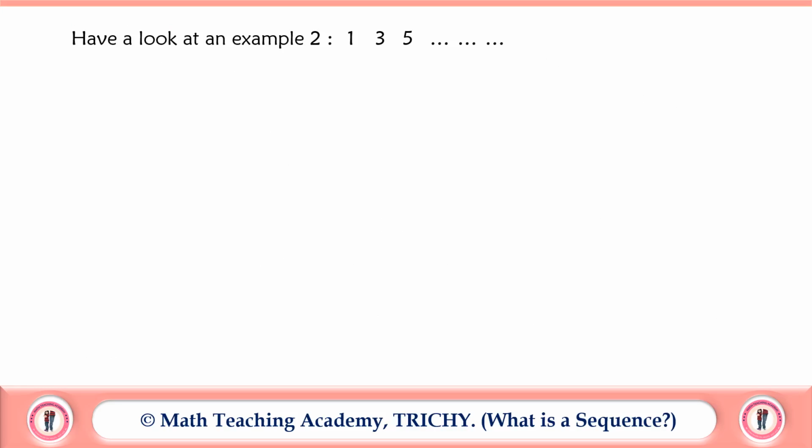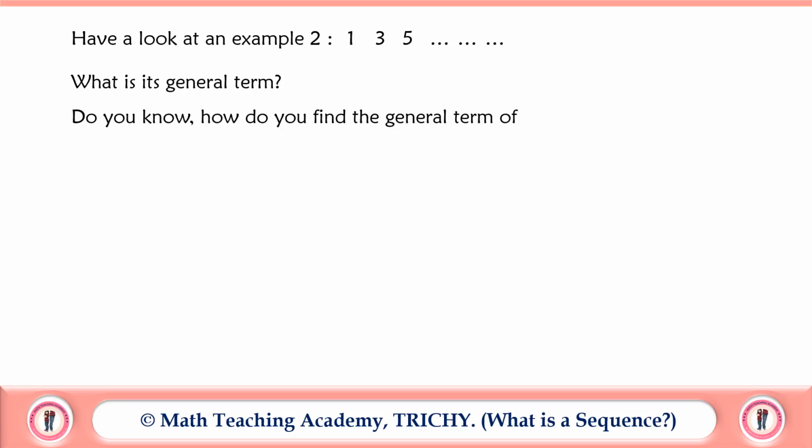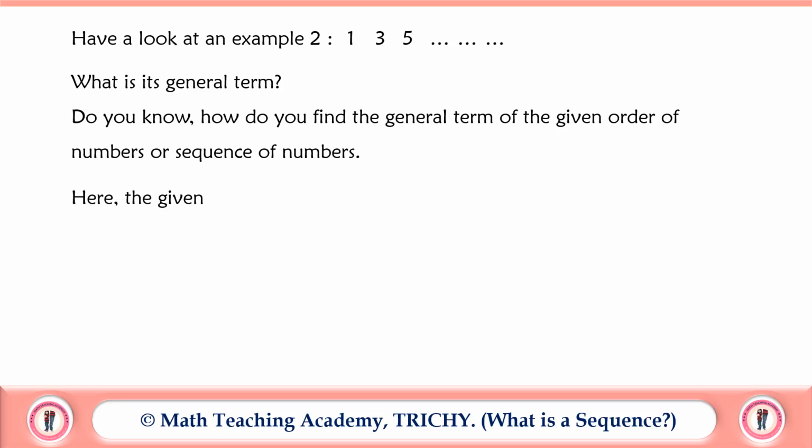Have a look at example 2. In example 2, we have 1, 3, 5, 7, etc. What is its general term? Do you know how to find the general term of a given sequence of numbers? I'll explain.